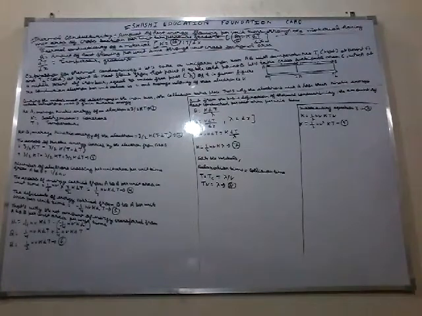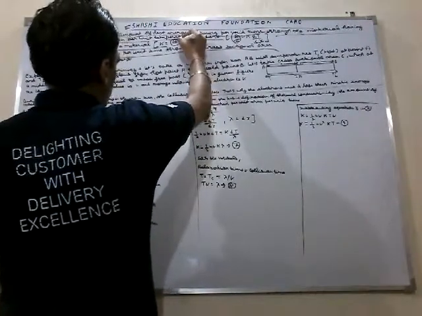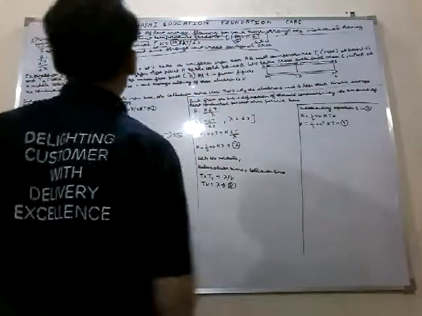K equals the thermal conductivity of a material. Q equals K dT upon dX.